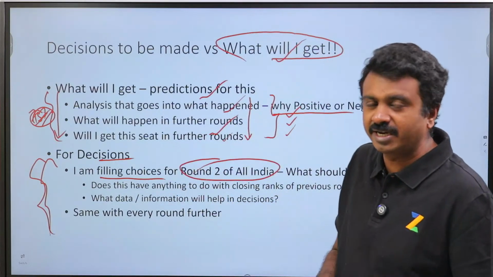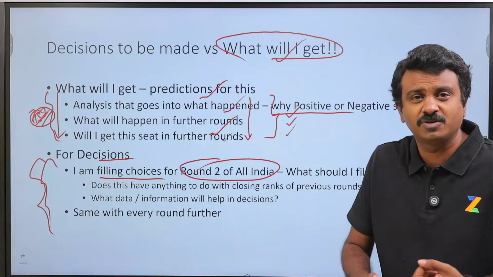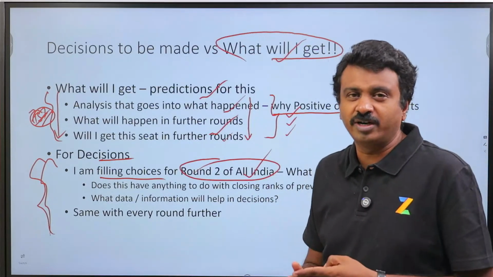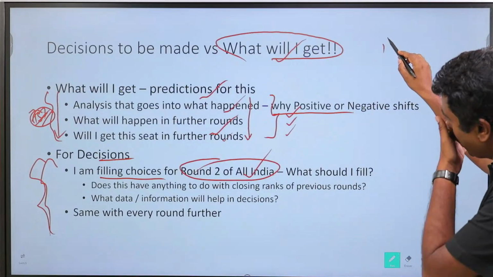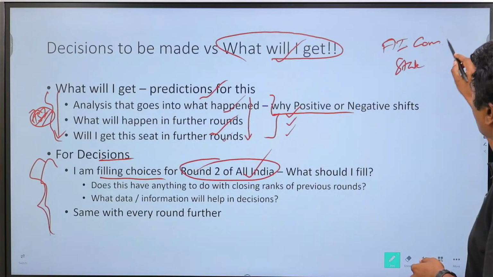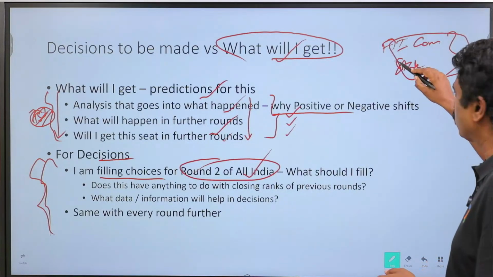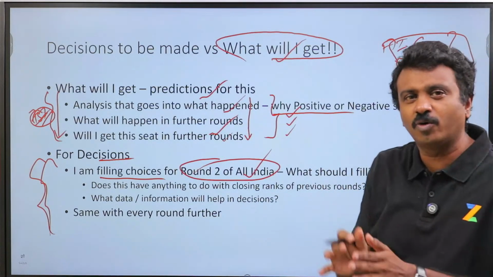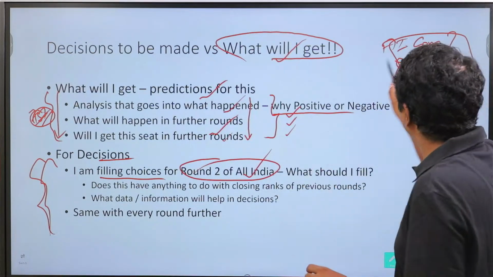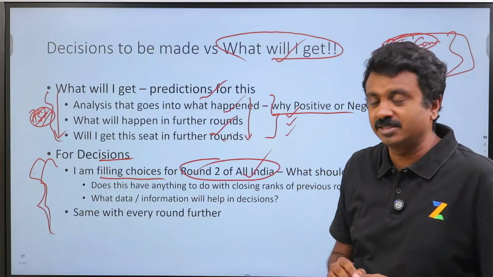The next stage: all the state round 1s, you would have filled choices. 90% of states are complete except for 1 or 2. Now the next step is filling for All India round 2. If I am attending only All India counselling, or only state counselling, my options are very straightforward. I just need to know the rules of the particular counselling and go ahead and fill choices that I wish to join. Pretty straightforward. Only deciding on which choices I wish to join is a consideration.